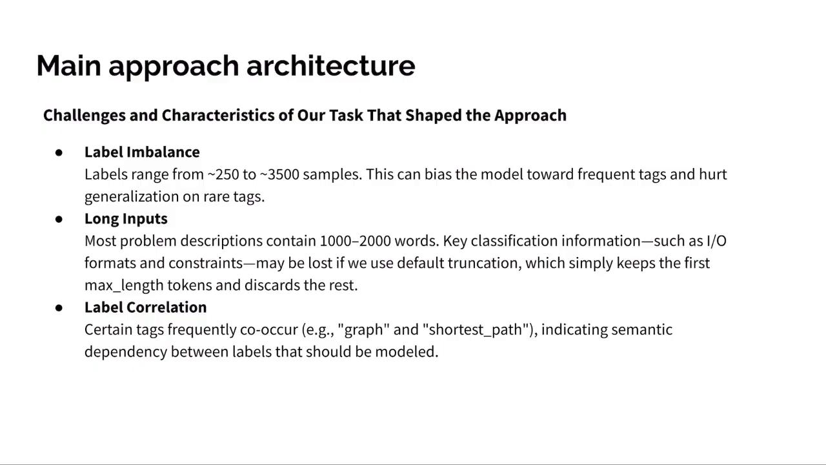Following is long inputs. Most problem descriptions contain 1,000 to 2,000 words. Key classification information, such as I/O information and constraints, may be lost if we use default truncation, which simply keeps the first max length tokens and discards the rest. And the last one is label correlation. Certain labels frequently co-occur, for example graph and shortest path, indicating semantic dependency between labels that should be modeled.